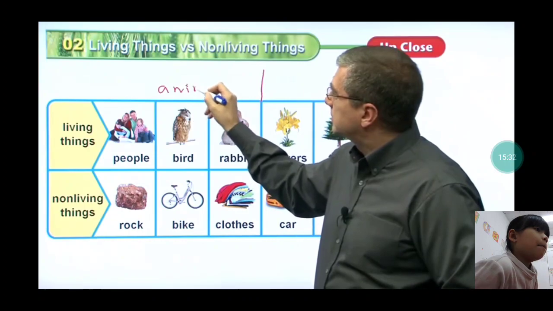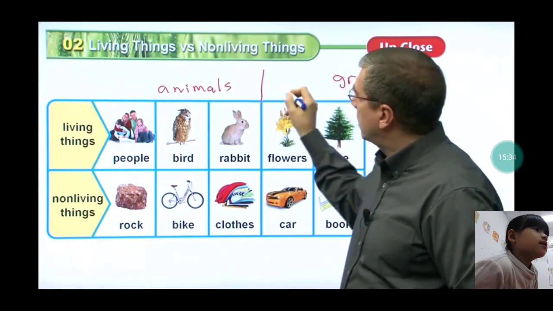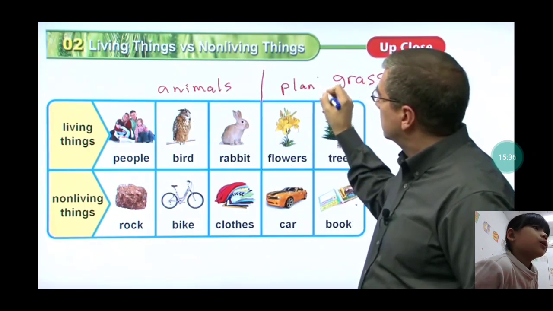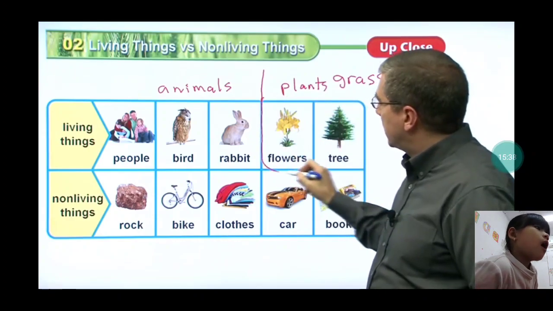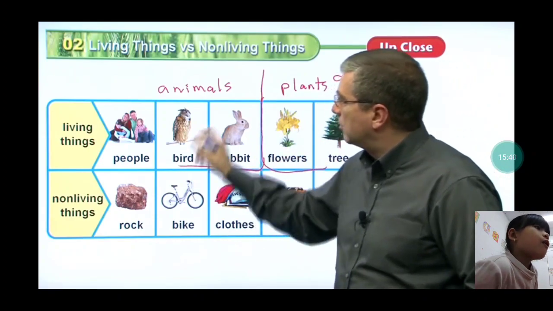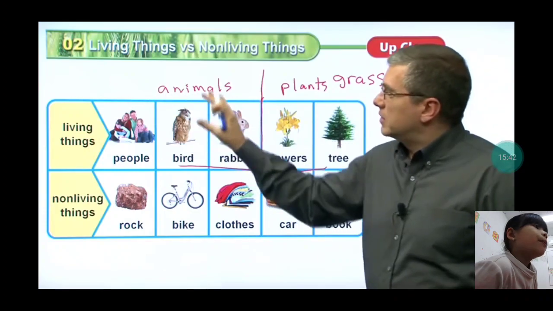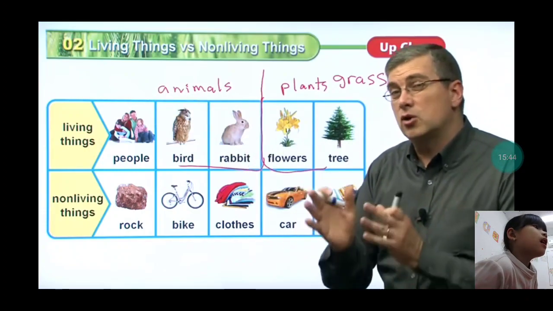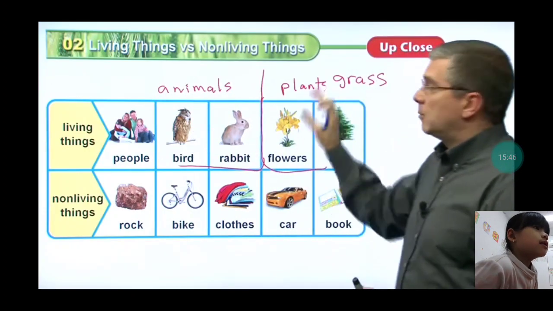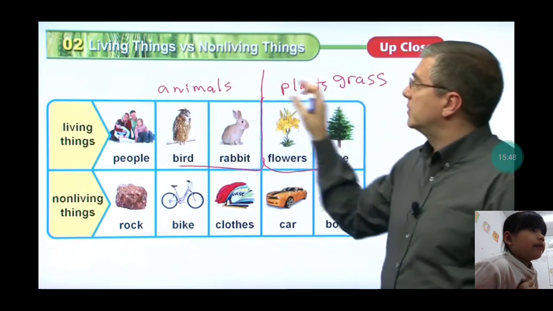clothes, car, books. Now let's listen and read again.